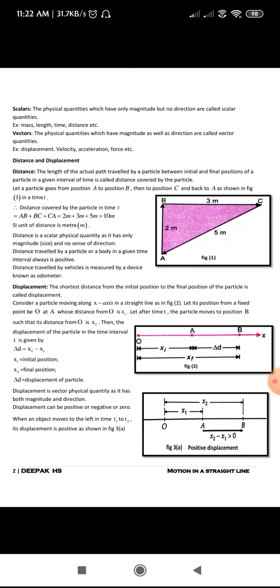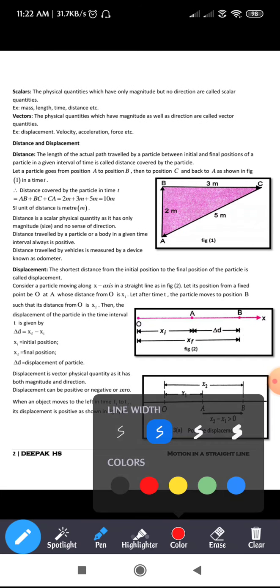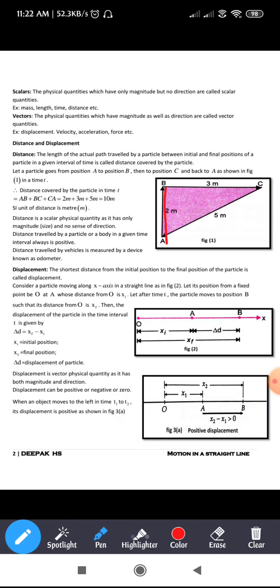The particle starts from A to B, B to C and C to A. Now you need to calculate the distance covered by the particle in the time interval t. What is the distance from A to B? It is given in the figure as 2. From B to C it is 3. Again from C to A it is 5. So the total distance comes out to be 10 meter.